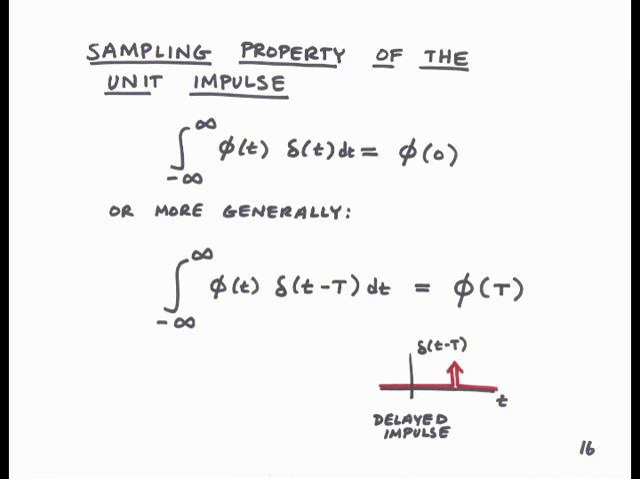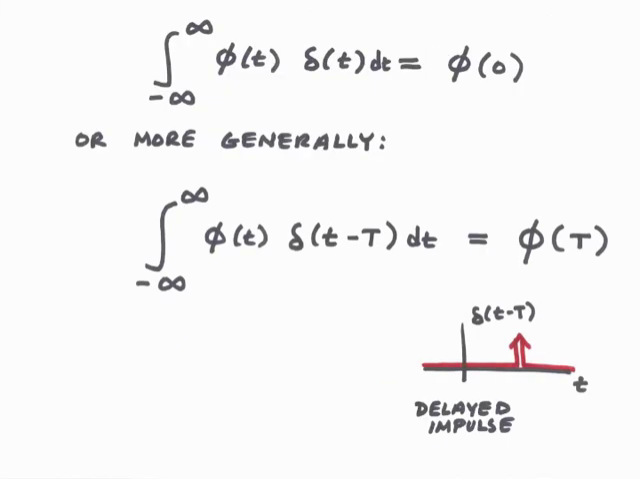This property of the Dirac delta function is referred to as the sampling property. Again, integral from minus infinity to infinity of phi of t times delta of t will be phi at time 0. Or more generally, if we're dealing with a delayed Dirac delta function, delta of t minus cap T, where cap T is the delay, and we perform the integral from minus infinity to infinity of phi of t times this delayed Dirac delta function, we'll find out that integral gives the value of phi at the time of the delay, cap T.